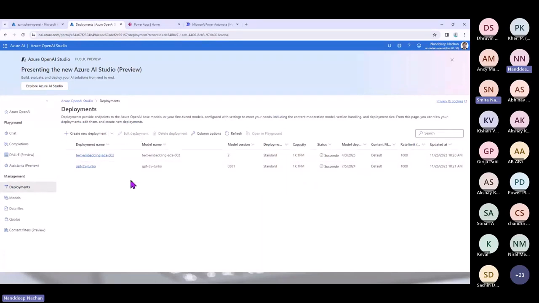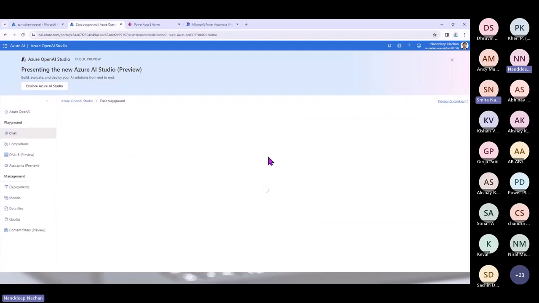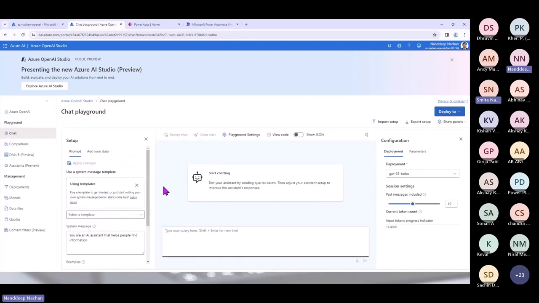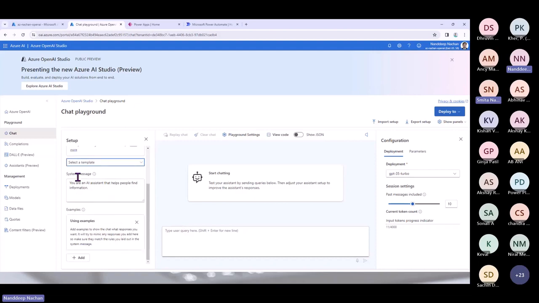Now let's go and play in the playground. Select the model we have deployed and open it in the playground. Before going to production, you can come here and play in the playground. Here there is a setup, there are some configurations, and in the middle part you can test your prompt and completion. Here you have a system message that defines the behavior of your system, and then a template. There are many templates available, so you can select as per your requirement. Once you provide the behavior of the system using the system message, you can go down and provide some examples.